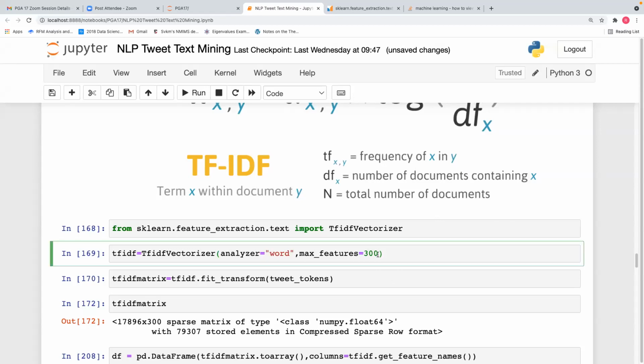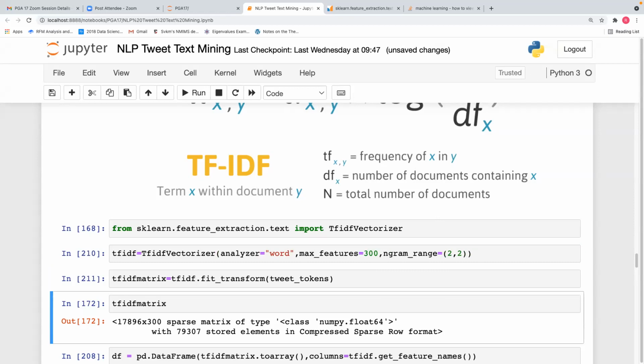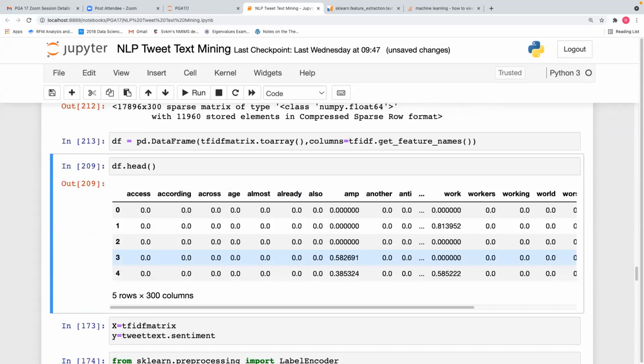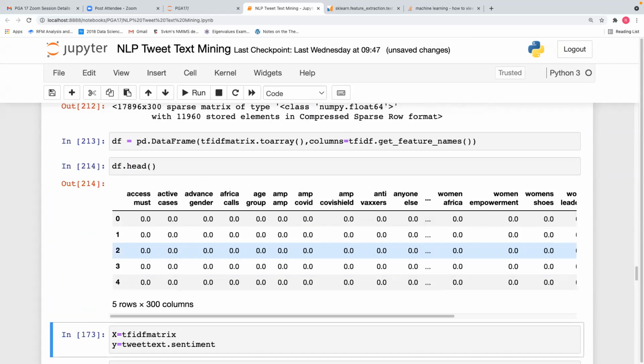For giving it as bigrams, ngram_range equal to (2, 2). Okay, we have done it with (2, 2).